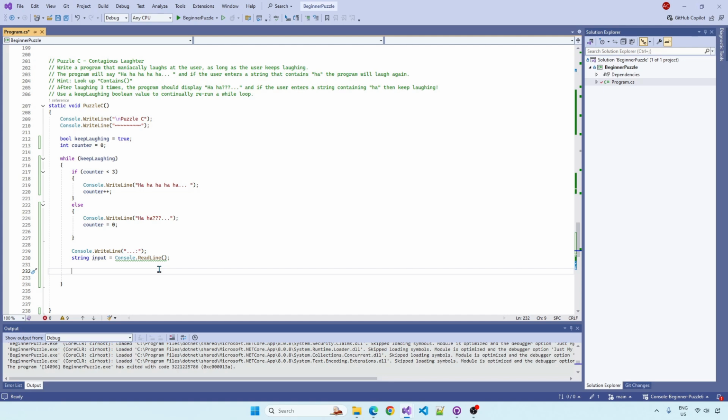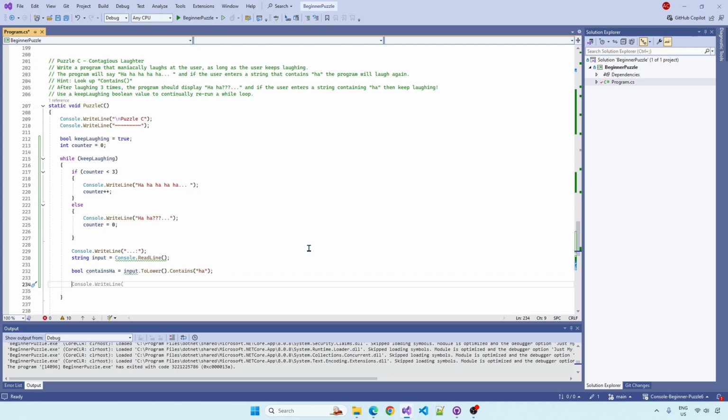So we need to check if this input contains ha. So either the input does contain ha or it does not. So that's a true or false, right? Contains ha. And we'll just get input, we'll do ToLower. And then we can just chain this Contains onto the end of it and just do ha. That's how easy it is in C#.